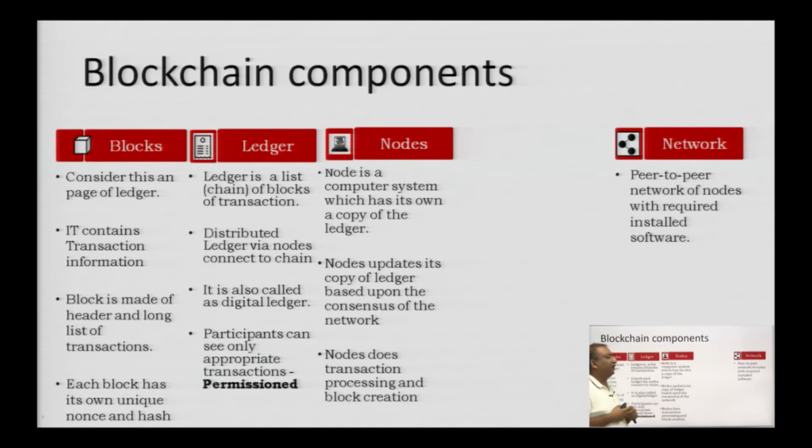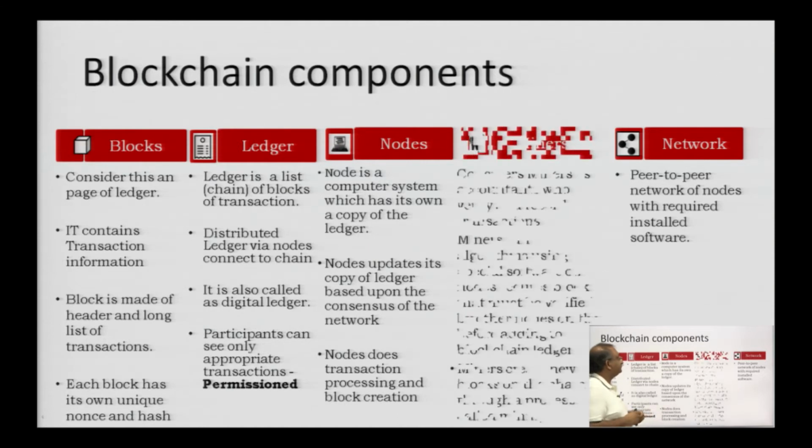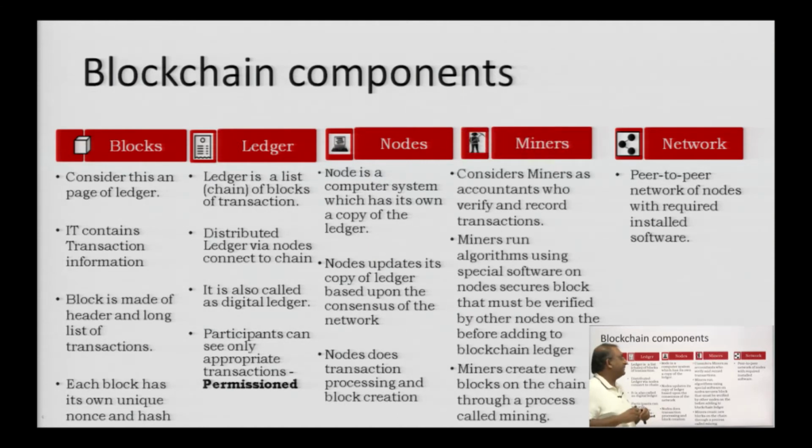Then we have the network, where we say a peer-to-peer network of nodes with the required software. So, anyone who has the required software for the blockchain, because when I say required software, there are multiple softwares available for blockchain. Whenever any computer which is connected over the internet with the required software installed is part of the network. And the last is the miners.